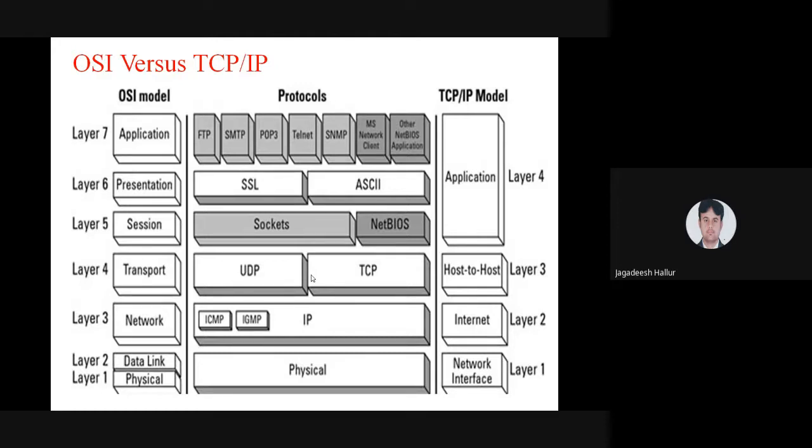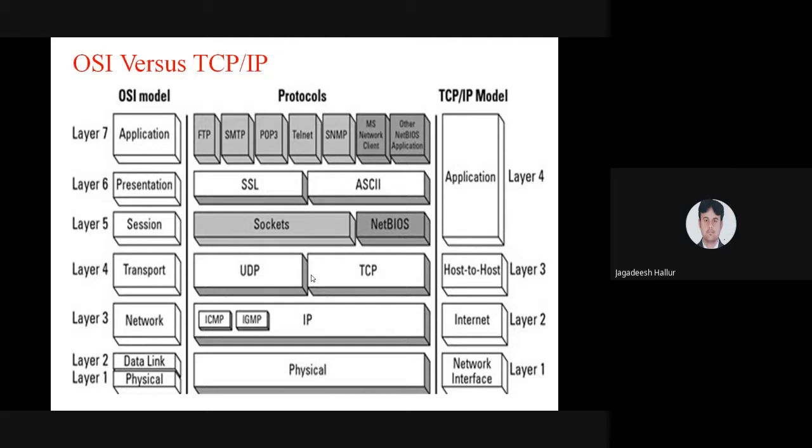And the last layer is the physical layer. The combination of data link and physical gives the network interface, that is layer 1. Layer 1 is the combined layers of the OSI model, that is data link and physical. Layer 2 is the internet layer, that is network layer. Layer 3 is host to host, that comes under transport. And layer 4 is the application layer. Application layer includes application, presentation and session. This application layer mainly operates on ASCII.